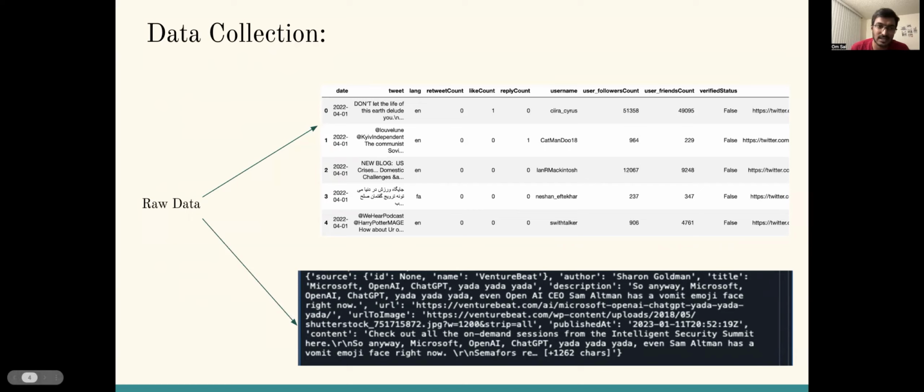Twitter data has tweets that were collected over a period of 8 months and consists of tweets related to various topics such as war, inflation, oil prices, and recession. Data from News API is collected as JSON files and converted to a data frame with labels and their respective content.